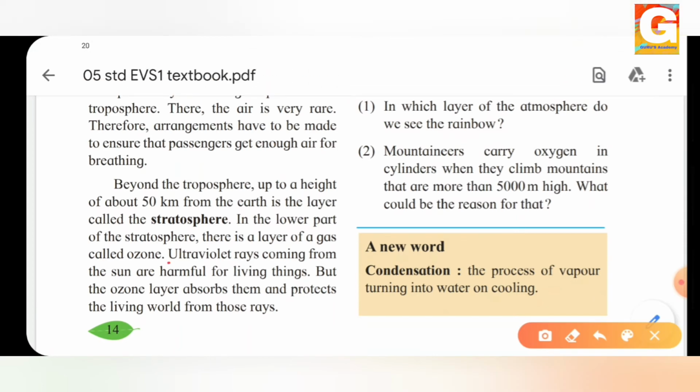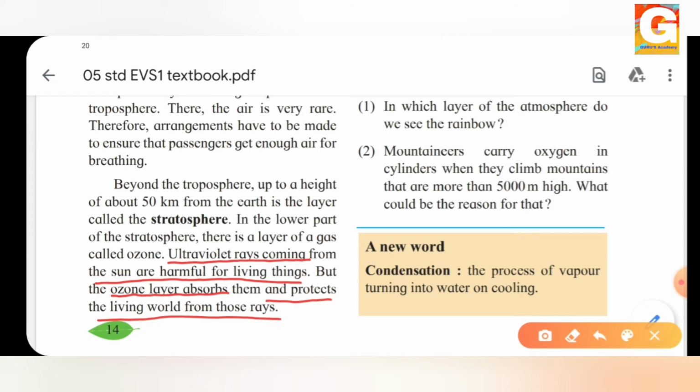The ultraviolet rays coming from the sun are harmful for living things, but the ozone layer absorbs them and protects the living world from those rays. Yes, when we receive rays from the sun, do you think that we directly receive the rays? No, there are ultraviolet rays coming from the sun, which are harmful for all the living things on this earth.